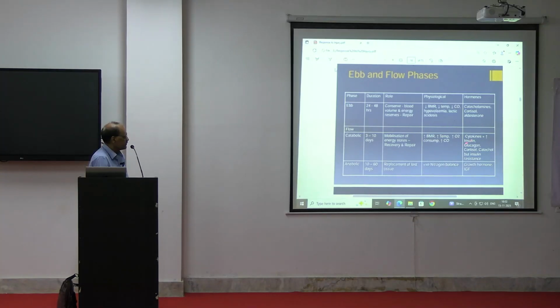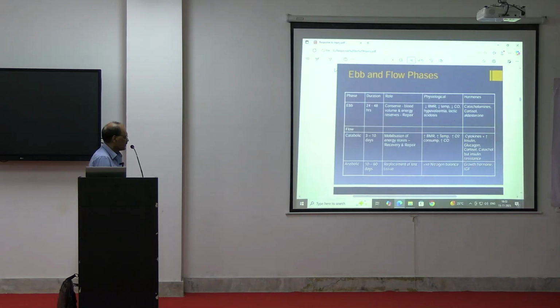Cytokines will be increasing, insulin level will be increasing, glucagon will also be increasing. Then cortisol and catecholamines, but insulin level restoration, so insulin resistance may be there in this type of features.